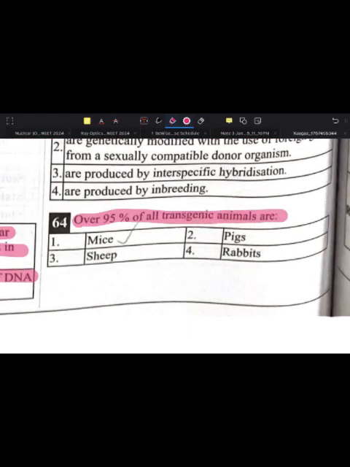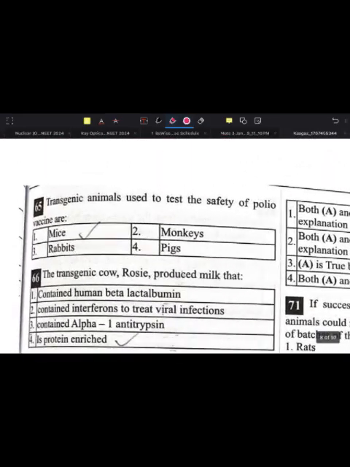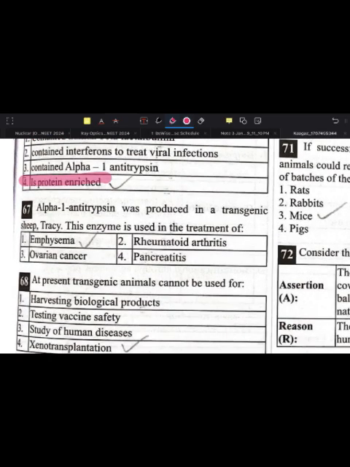Over 95% of all transgenic animals are mice. We already know this. Next, the transgenic animal used to test the safety of polio vaccine is the mouse. Transgenic cow Rosie produces milk that is protein enriched. Alpha-1 antitrypsin was produced in a transgenic sheep, Tracy. This enzyme is used in the treatment of emphysema.